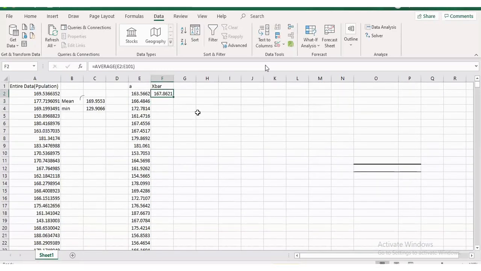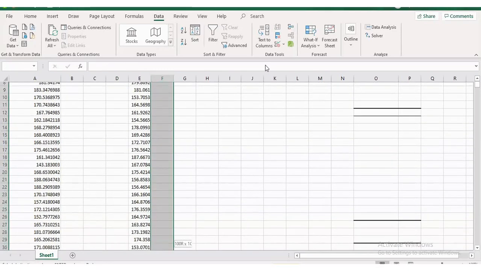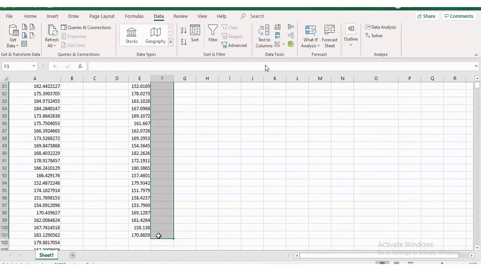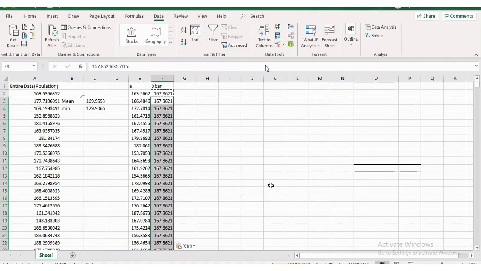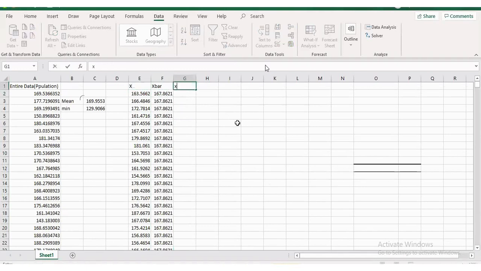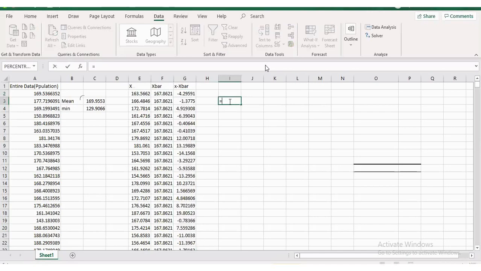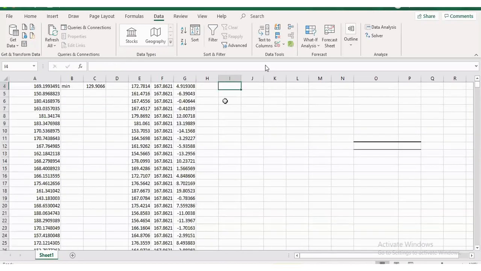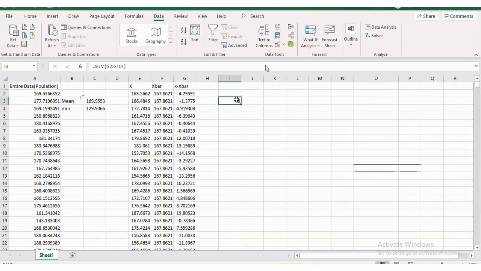Why am I doing all these things? You are going to understand in the future. Let's not worry about it now. I am teaching, you learn it. That's all. Now, this is x, right? Yes or no? X minus x bar. I need to subtract this minus this for all the values. Now let us calculate the sum of all these values. How much is this? 0. That's what we proved.